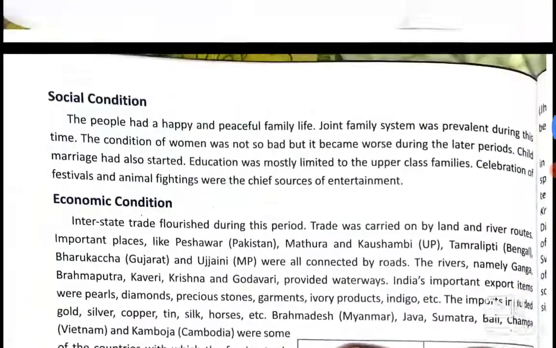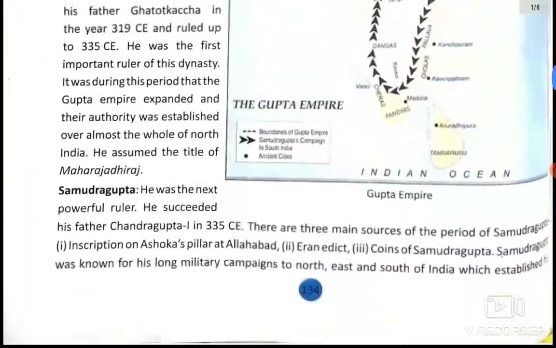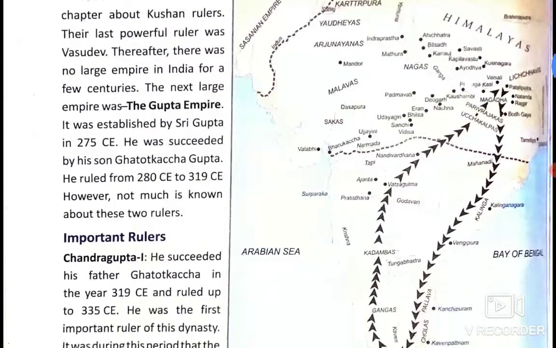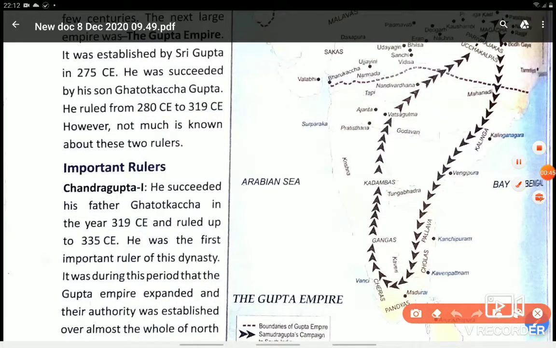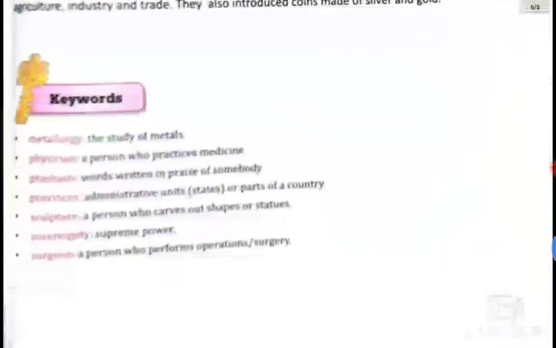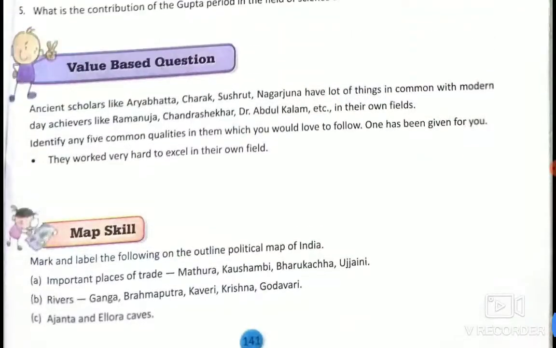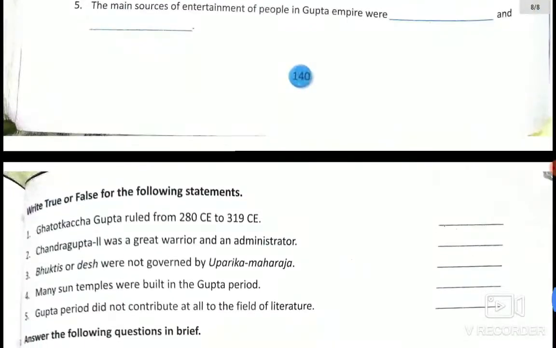Let me show you where is this answer. Please note it down. Sri Gupta in 275 CE. Right? This is D1 answer. Okay. Next question is, the second part was when. I showed you that in 275 CE.